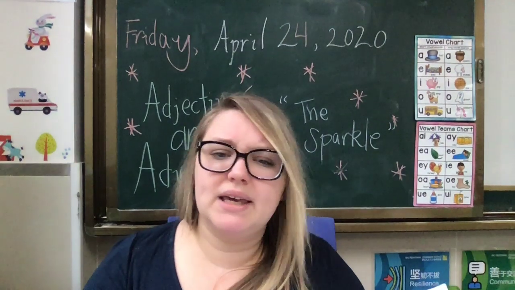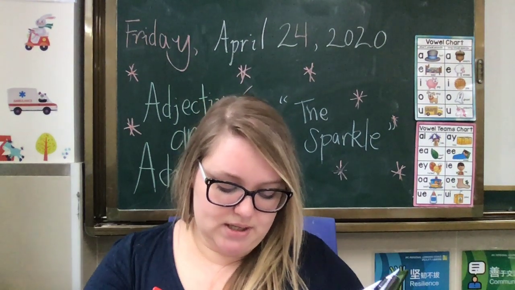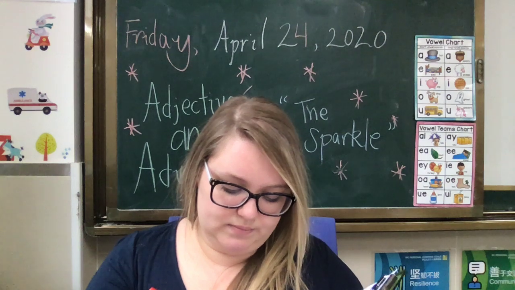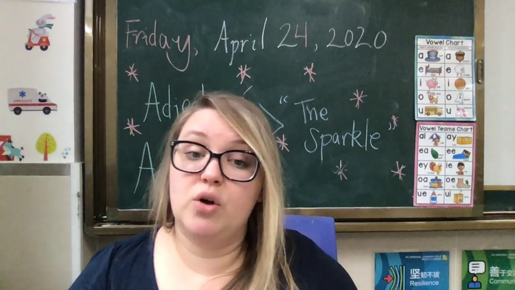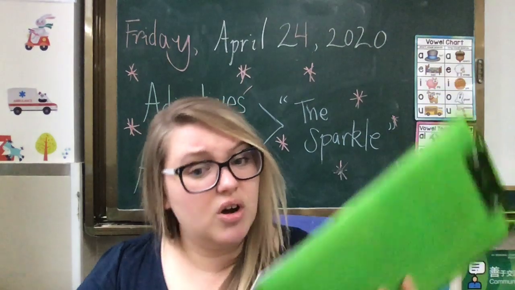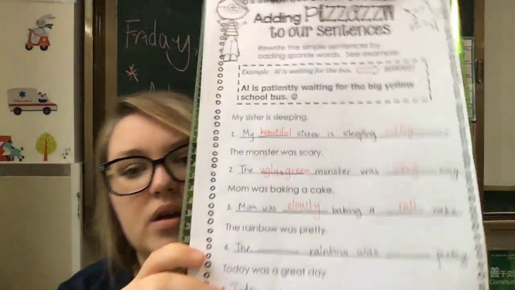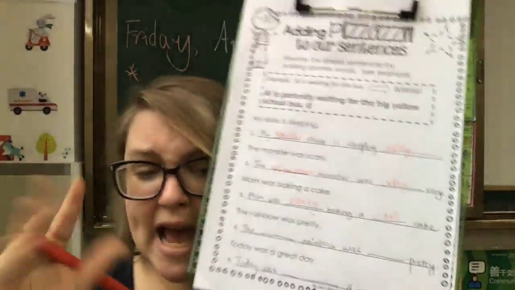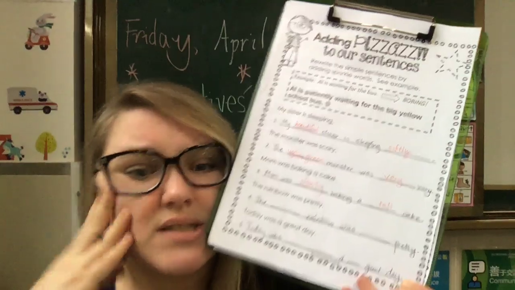Mom was quickly baking. Quickly and slowly, softly, these are great adverbs. So we'll do slowly. Mom was slowly baking a tall cake, or we could say a delicious tall cake. Why don't we just say tall cake for now? Mom was slowly baking a tall cake. Okay, we add a little pizzazz into it. It tells us more about what is happening.